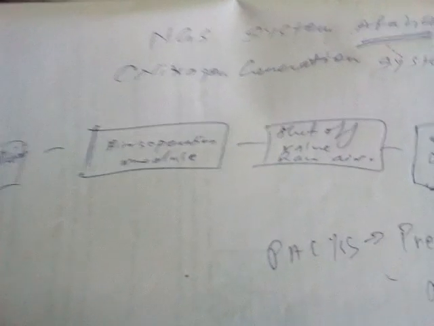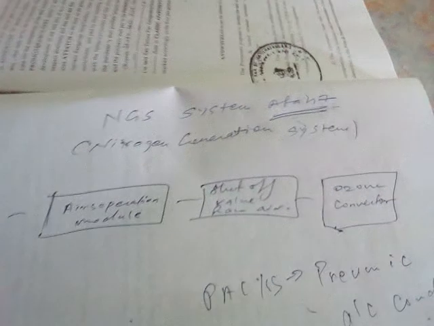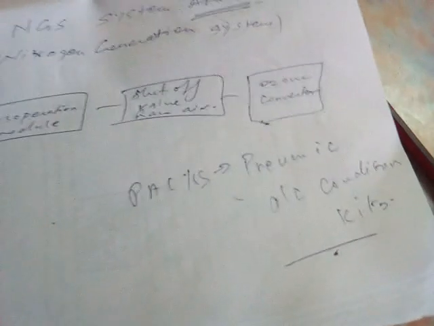The main purpose of the nitrogen generation system is to prevent the oxygen buildup and to form the nitrogen layer, that is, the nitrogen inert system. The nitrogen is safe, so the nitrogen is spread over the fuel tank and oxygen is cut off. This is a very important system. For example, in takeoff, the NGS system is not required. It is given on the internet. It is not mandatory when we take off that the NGS system should be there.